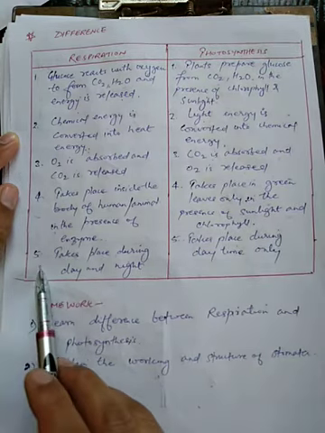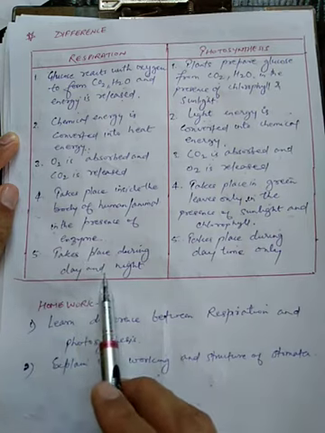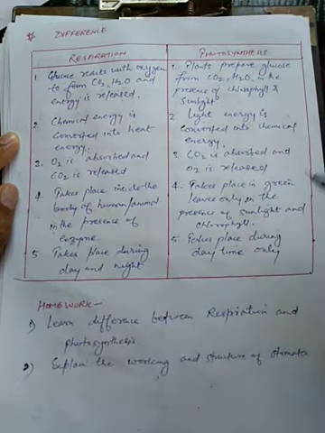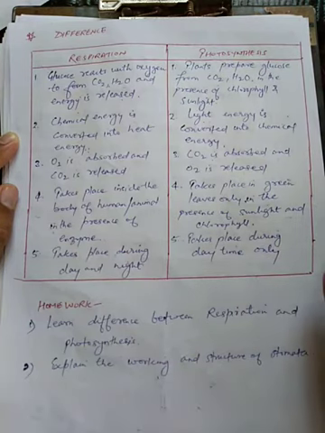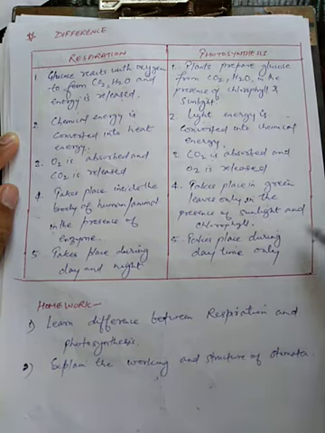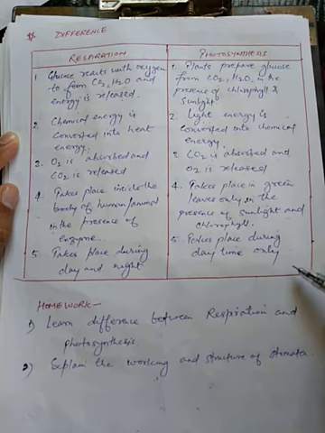Students, the fifth point is it takes place during day and night. So the process of respiration is continuous. It is continuously taking place during the day as well as at night. But photosynthesis takes place only during the daytime, because in the daytime you can see light is there, and it does not take place at night.